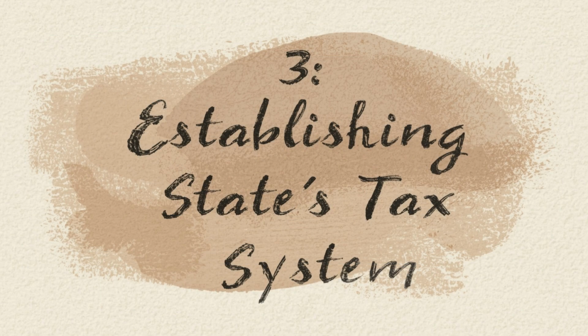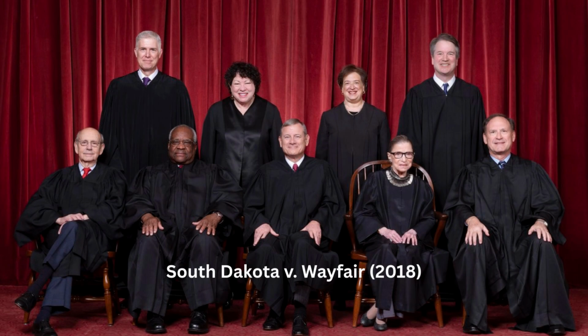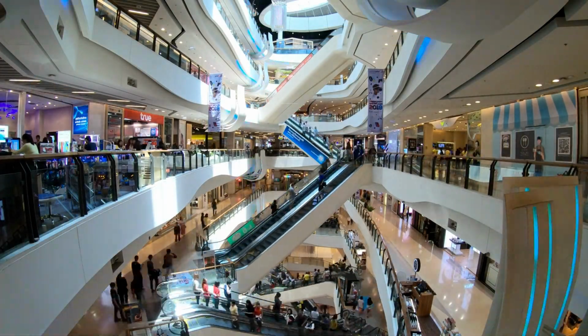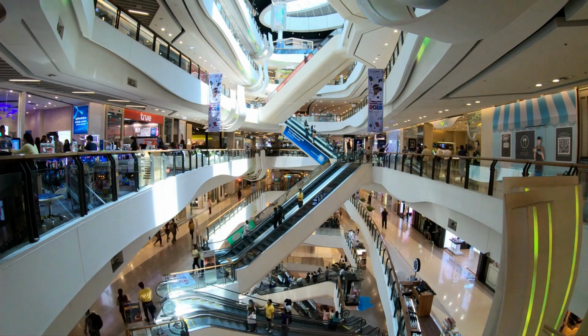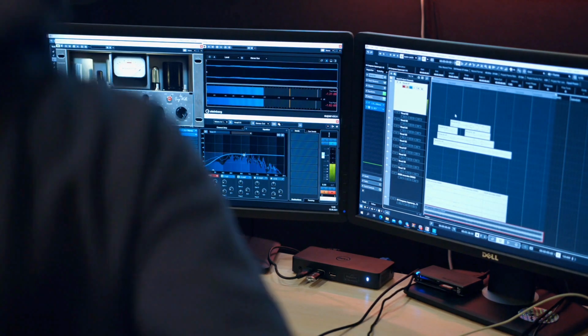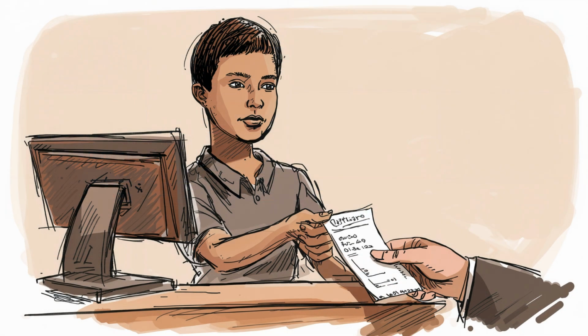3. Establishing a state's tax system. States design their own tax systems, including income, sales, and property taxes. South Dakota versus Wayfair, 2018, confirmed a state's authority to require out-of-state retailers to collect sales tax. States also create exemptions, credits, and business incentives. For example, some states incentivize renewable energy investments, while others focus on technology development. These policies allow states to shape their economic landscape independently of the federal government.